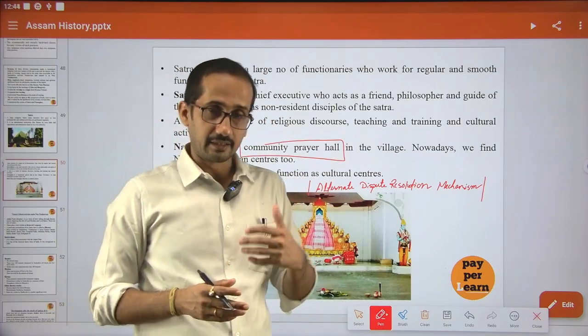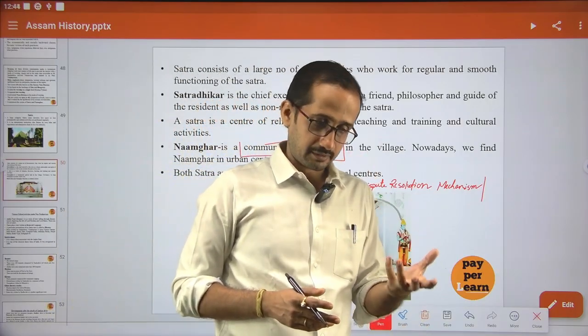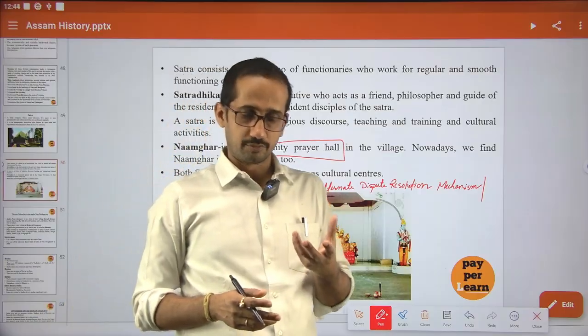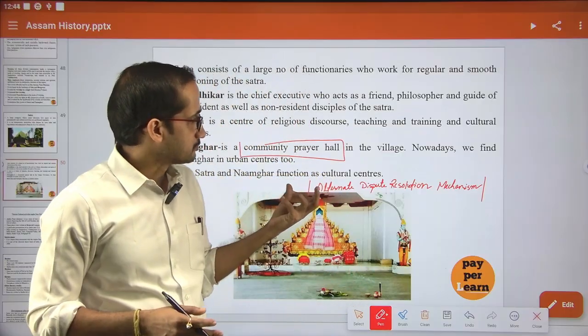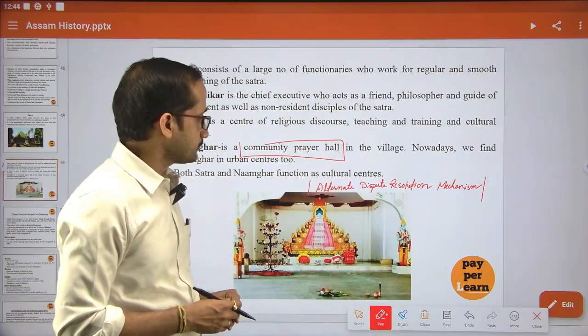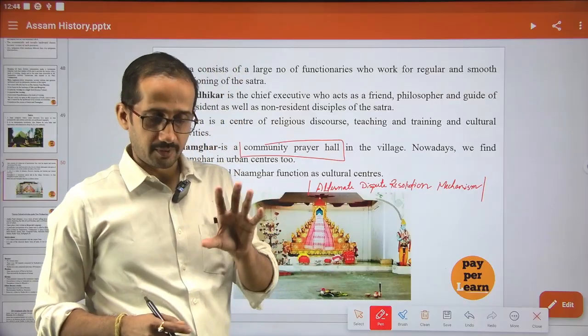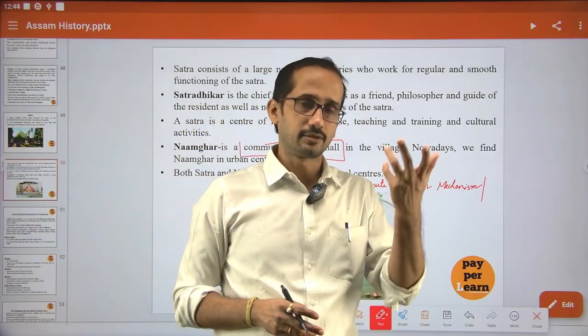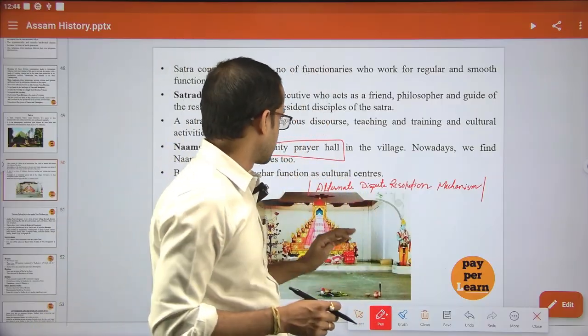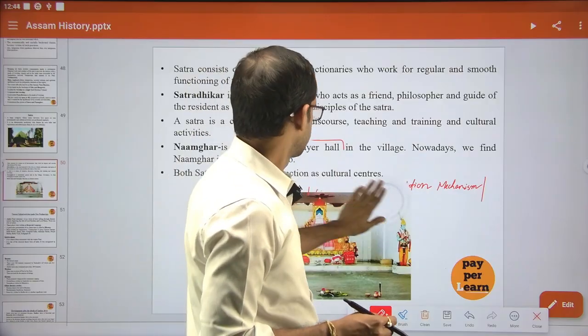If they can find a solution at the village level itself, then it is a very good alternate dispute resolution, because it will reduce the burden on the court. But yes, if the parties are not satisfied, they can go to the court for a better judgment. This is an alternate solution.